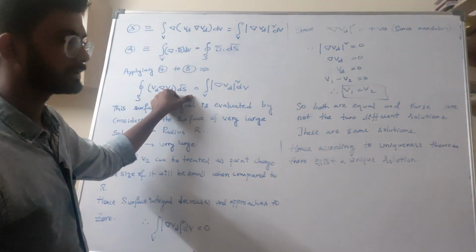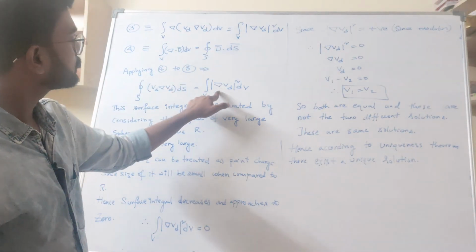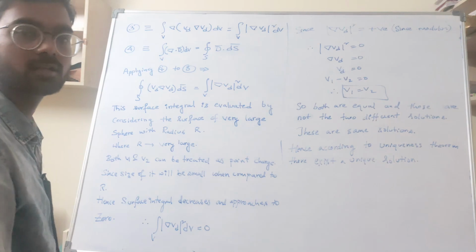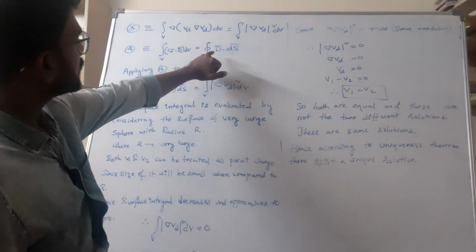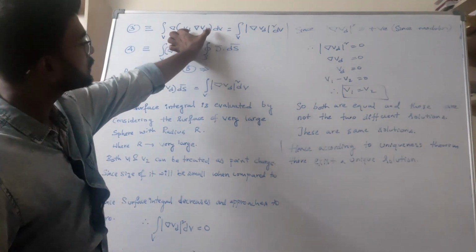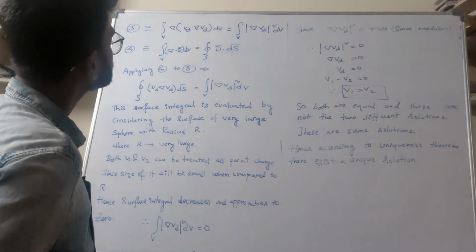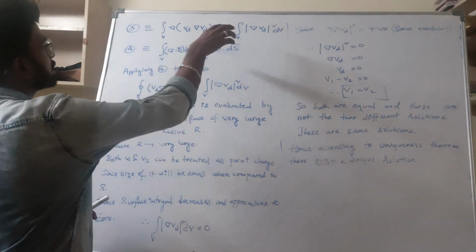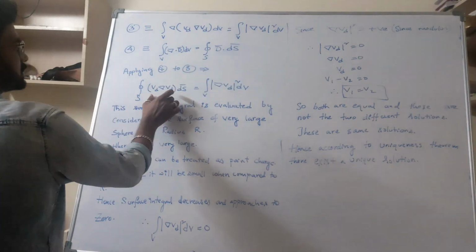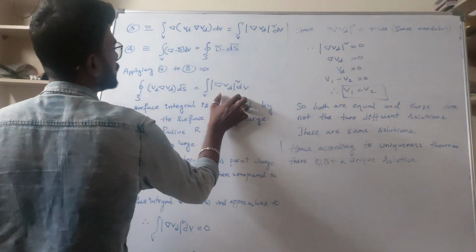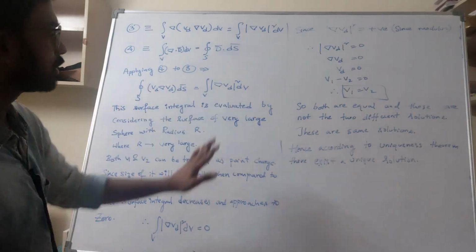The surface integral of D dS is equal to the volume integral of del Vd square dv. Correct? So I am applying this equation here. I am substituting the D value I got into this equation, equating both. So the surface integral of D dot dS, with D as I got here, is equal to the volume integral of del Vd square dv. This is the surface integral, this is the volume integral.